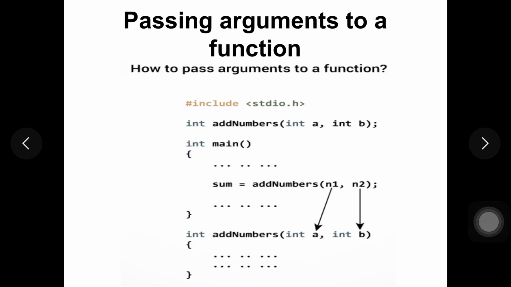So I can give one example or analogy for passing arguments to a function. As in the previous video, we had discussed what a function call is, and we had taken an example of classroom teaching, and I sought help from one of you for writing on the board. Okay, now here I am calling you.